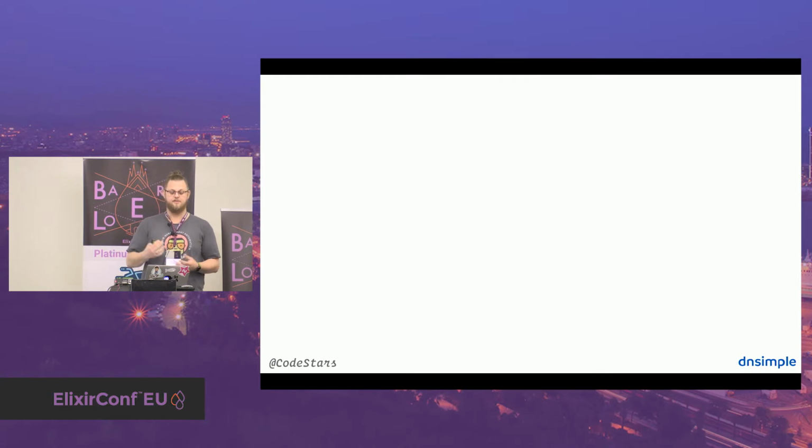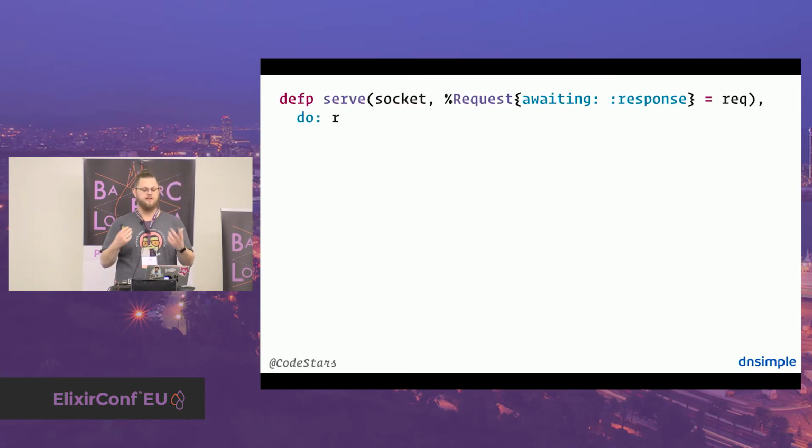So let's take a look at the serve function. The serve function is responsible to build up the request. And here you see how the state machine is kind of functioning, because I'm pattern matching on the awaiting key. And if I'm awaiting a response, I'm terminating the serve function. So the serve function is a recursive function. Here's the actual implementation.